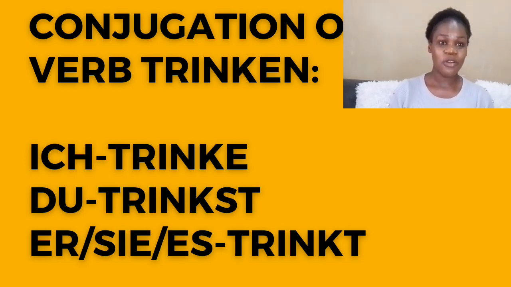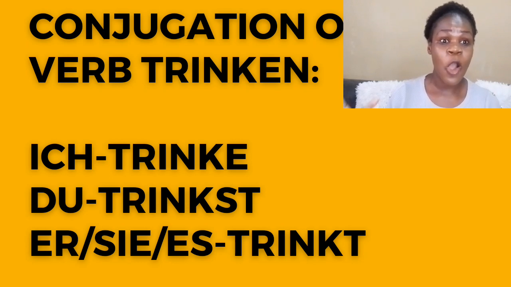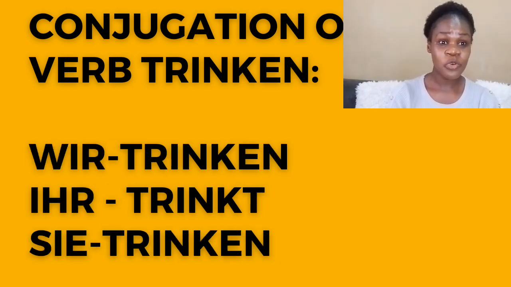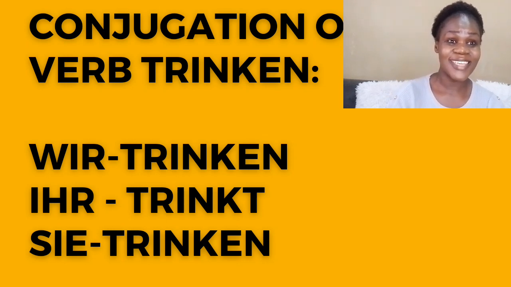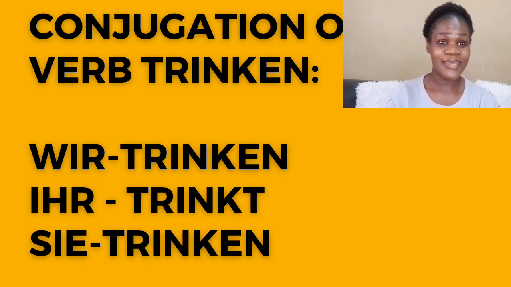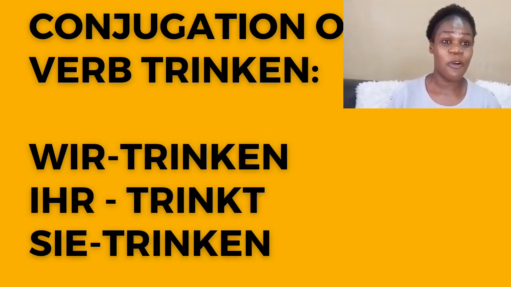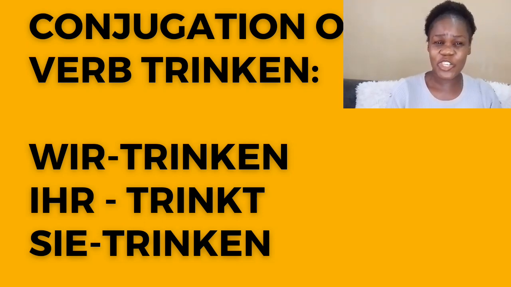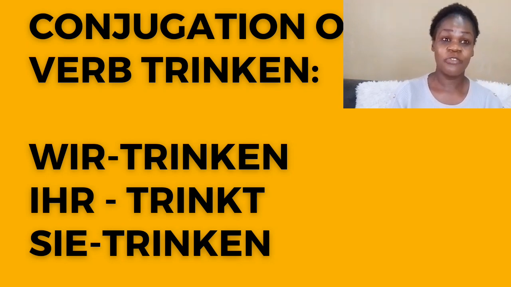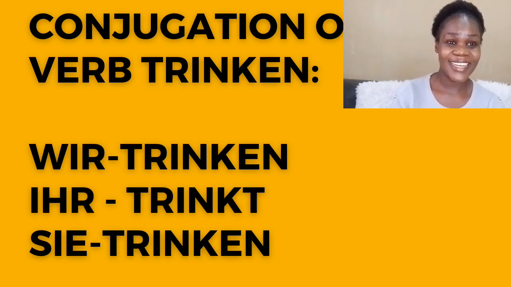Then we have the plural forms. We have the wir, we. When you want to conjugate a verb when the subject is wir, you will add en, verb stem plus en. For example, trinken, that is my infinitive form of a verb. I'll chop off en to form my verb stem. Then I'll add again en. Wir, en. Wir trinken Wasser.